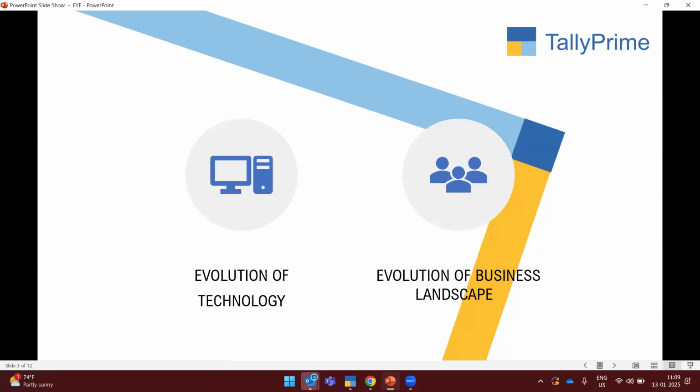And with the evolution of the business landscape, for any number of users, you can take the user packs. The cloud access will be on user packs. If you have any users in your LAN environment, the same user benefit will be given in TallyPrime cloud access also. There is not much difference. The only difference is that in the desktop version we connect all the users through LAN, but here we connect all the users through a browser as well as the application, with a proper internet connection.